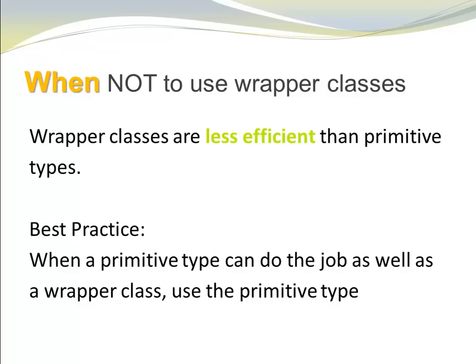Now that we have seen the advantages of wrapper classes, I also want to point out when not to use them. One thing to keep in mind is that wrapper classes are less efficient than primitive types. So as a best practice, keep in mind, when a primitive type can do the job as well as a wrapper class, prefer the primitive type.